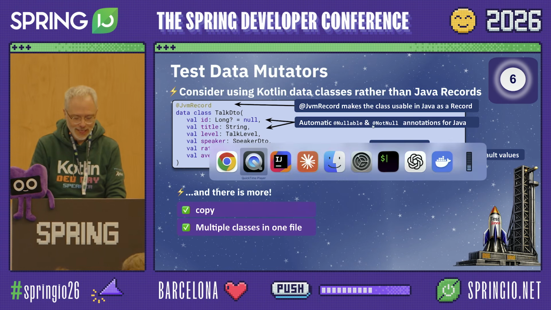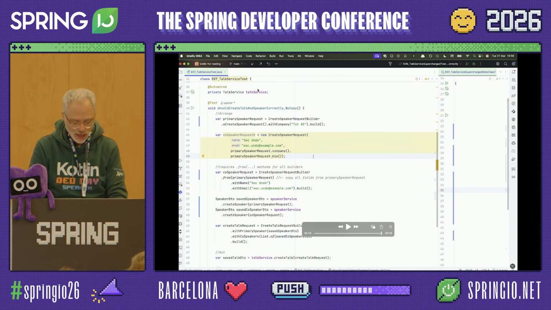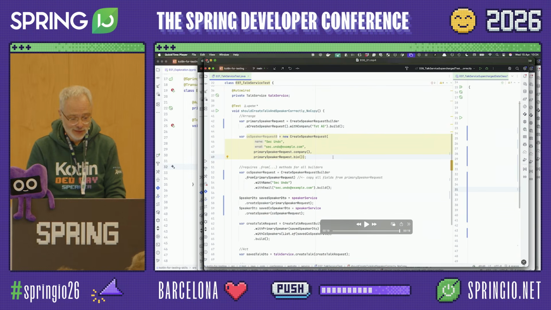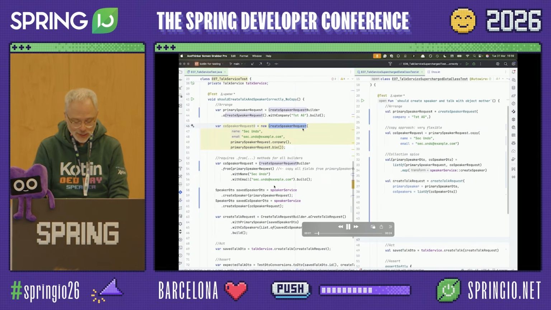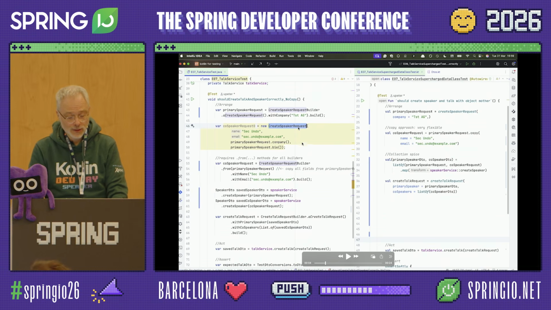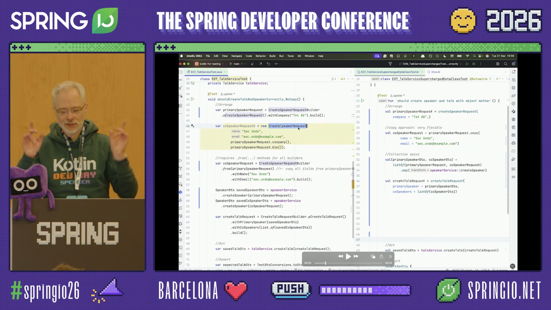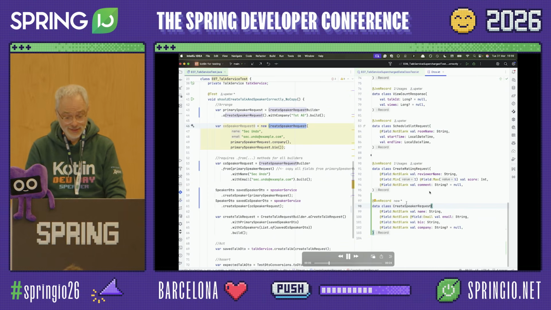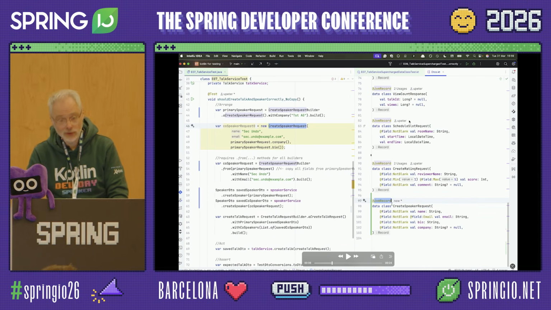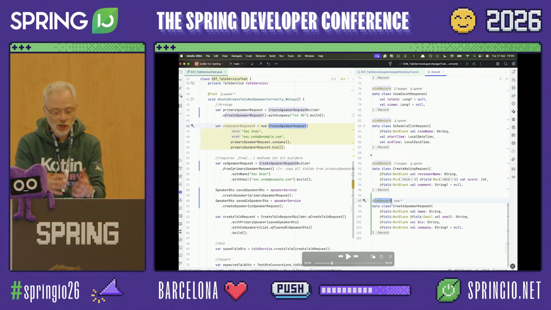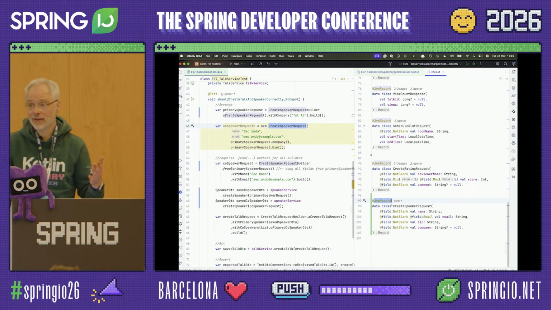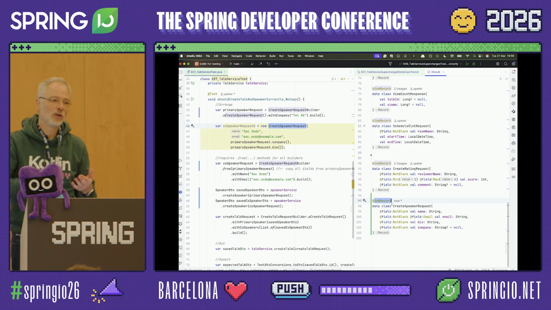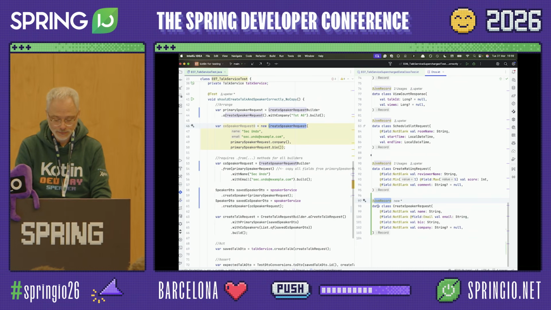Okay. So let's see what would happen if we used data classes instead of records, but still keep Java as a primary driver. So in this particular case, we were using a data class. So here is a record. Java thinks it's a record, but it's not. It's a data class. Yay. And you see we can have multiple of these in a single file, and as such gain a very quick overview of what this domain is all about. Which is also applicable, of course, for AI. It just has to read a single file rather than go through a variety of other files. Okay, so far so good.